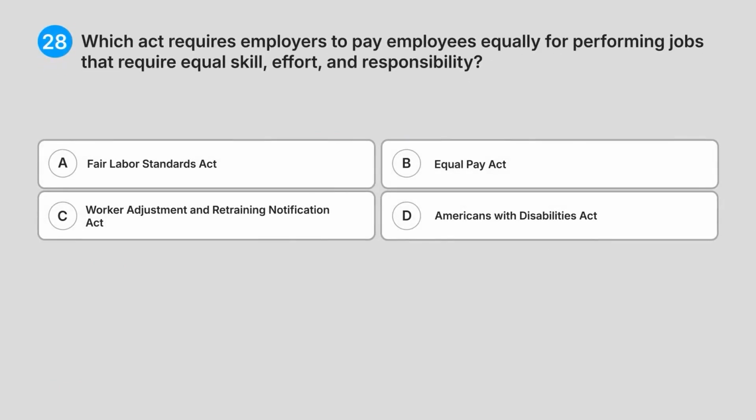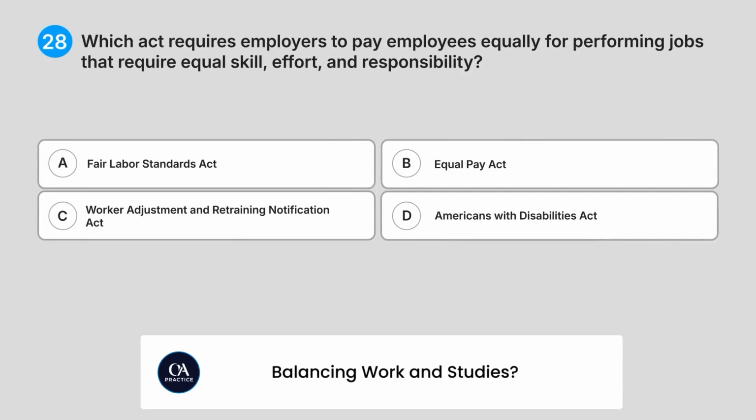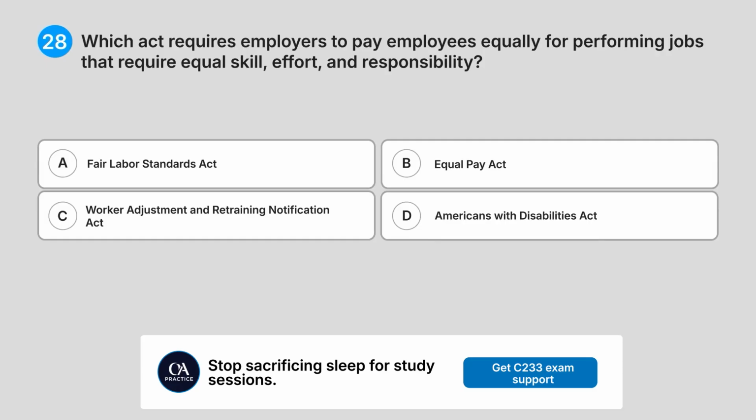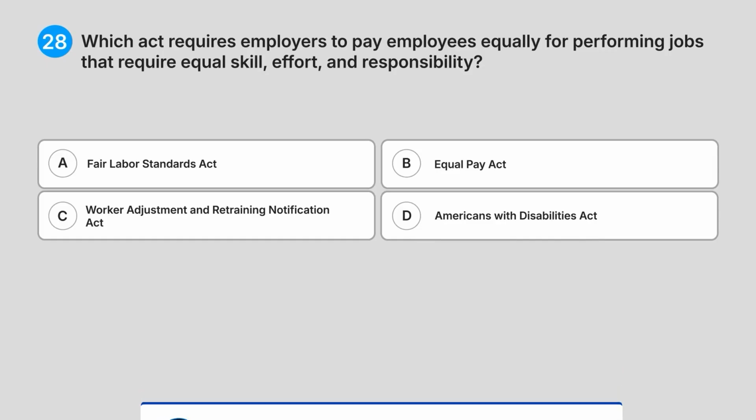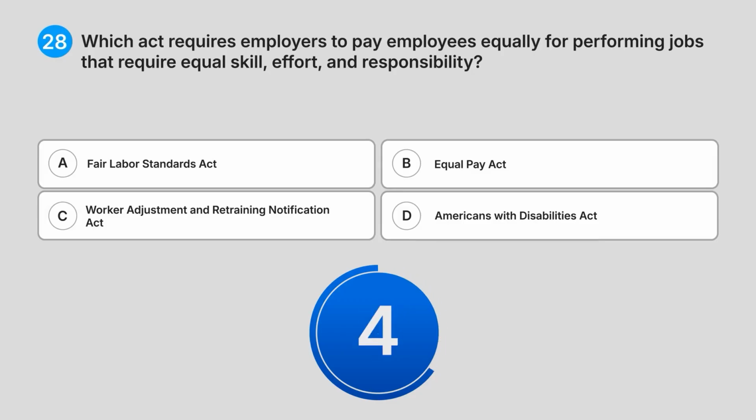28. Which act requires employers to pay employees equally for performing jobs that require equal skill, effort, and responsibility? A. Fair Labour Standards Act. B. Equal Pay Act. C. Worker Adjustment and Retraining Notification Act. D. Americans with Disabilities Act. Do you know the answer?